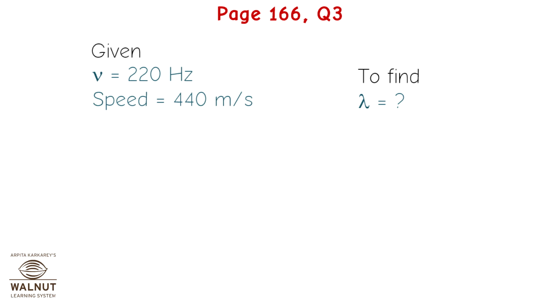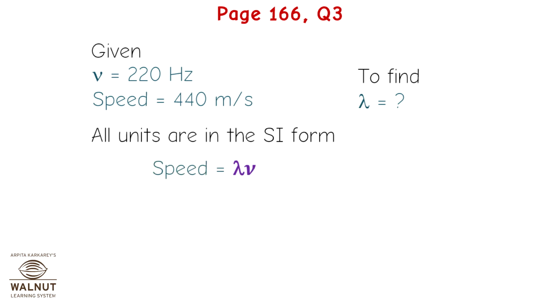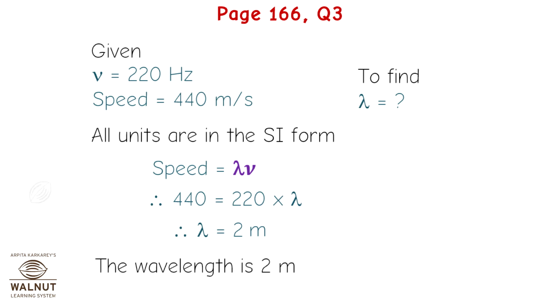We are given frequency is equal to 220 Hz, speed is equal to 440 meters per second. We have to find lambda. All units are in the SI form. Now, speed is equal to lambda into frequency. Therefore, 440 is equal to 220 into lambda. Therefore, lambda is equal to 2 meters. Therefore, the wavelength is 2 meters.